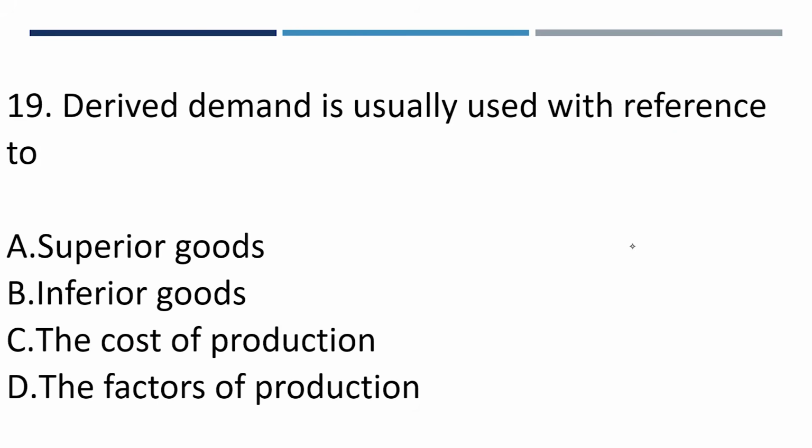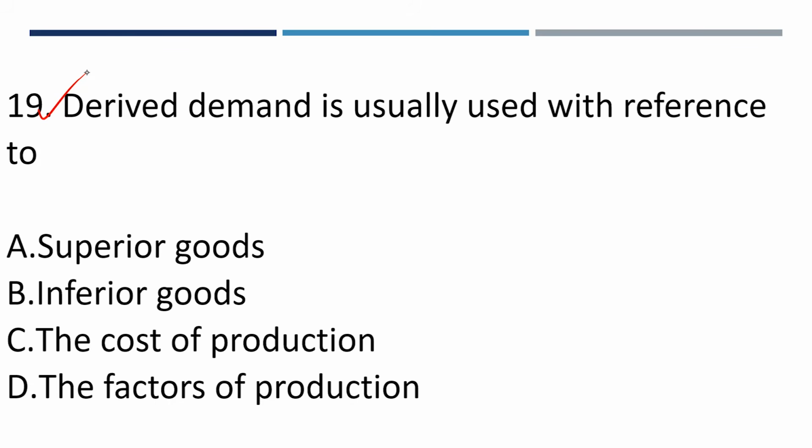Question number 19. Derived demand is usually used with reference to A, superior goods. We know what a superior good is. Can we use derived demand for a superior good? Superior goods are those goods for which, as the income of the consumer increases, the demand increases. Inferior goods are goods for which, as your income increases, your demand decreases. That's the difference between superior and inferior goods. Then we see cost of production, which is mainly about supply. Then the factors of production: land, labor, capital, and entrepreneur.